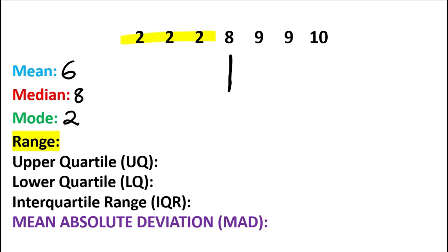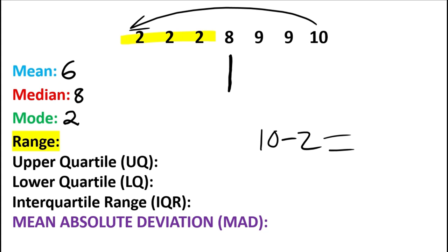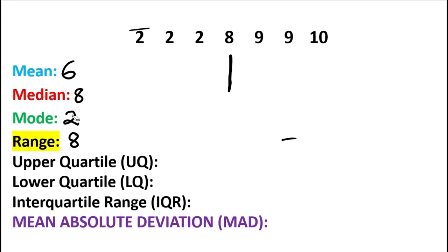And now we're going to move on to the last thing. I got the range. Take the biggest, subtract the smallest. So you're going to take 10, subtract 2. Holler at me if you got the range. 10 minus 2 is 8. And now we found mean, median, mode, and range.